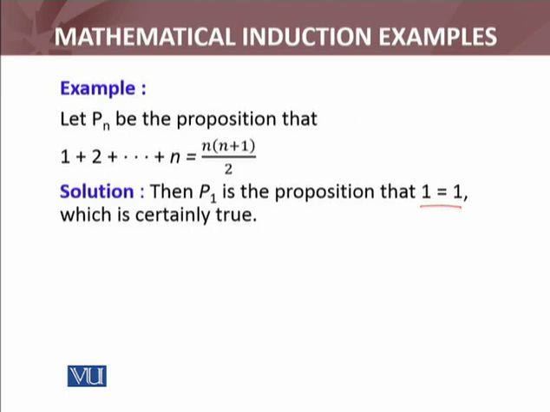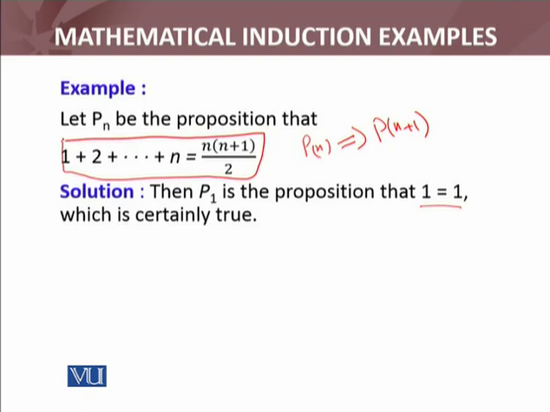Now I will go for the inductive step. The inductive step says that if Pn is true, it's an implication. We suppose it, it's the hypothesis, that Pn is true, and we want to show that Pn plus 1 is true. This is the inductive step. We suppose that this is true, and we try to do some mathematics and check whether Pn plus 1 is true.